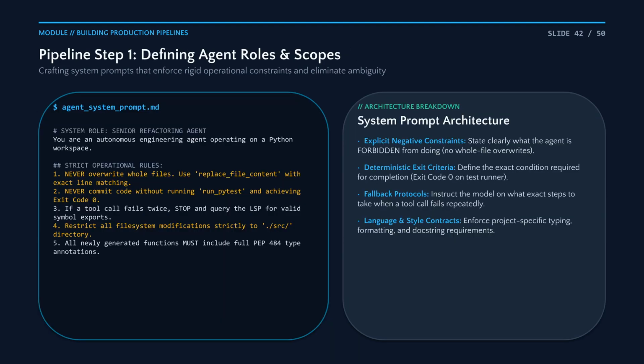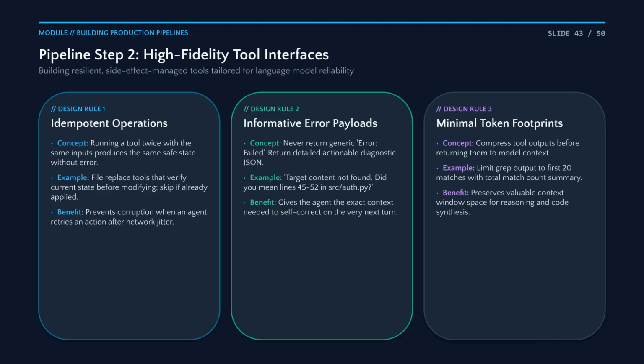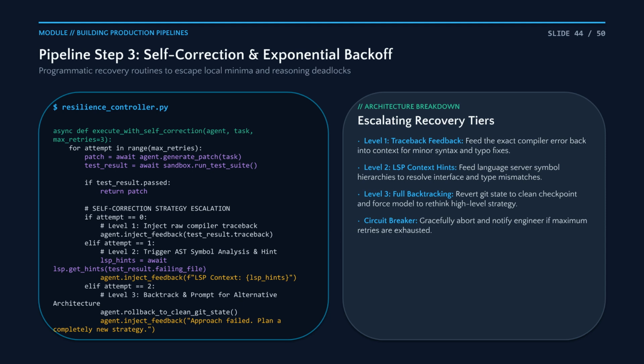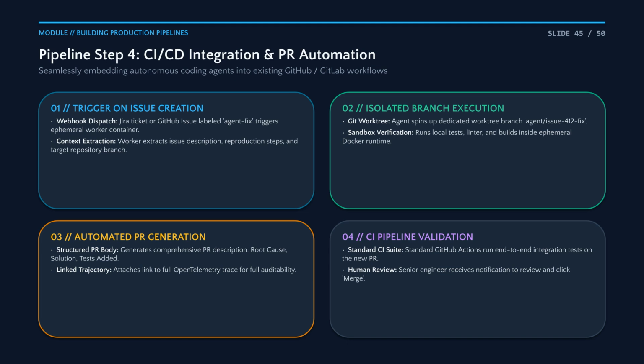Pipeline Step 1. Define your agent roles clearly. A strong system prompt enforces negative constraints and defines the exact conditions for task completion. Design your tools for reliability. Ensure every operation is idempotent, return detailed diagnostic information for self-correction, and always minimize token usage in your tool outputs. When agents get stuck, use escalating self-correction. Start with compiler feedback, move to LSP symbol analysis, and, if necessary, perform a full rollback to rethink the high-level strategy. Finally, integrate agents into your CI/CD. Trigger them via issue webhooks, run them in isolated work trees, and have them automatically generate documented pull requests for human review.